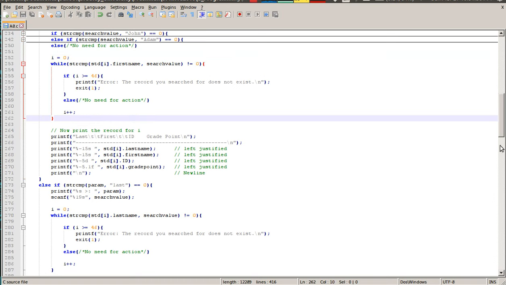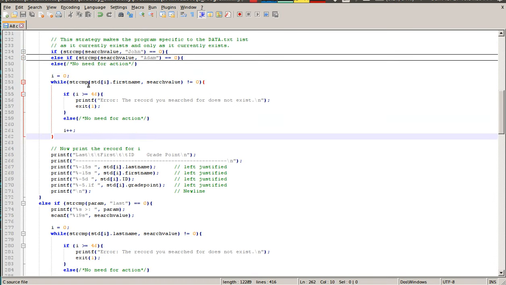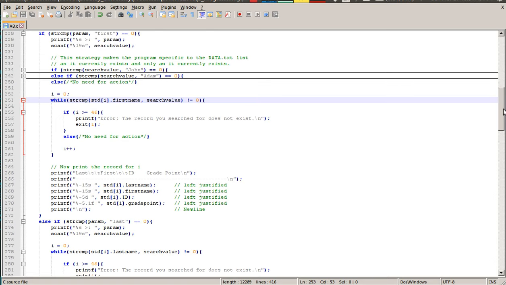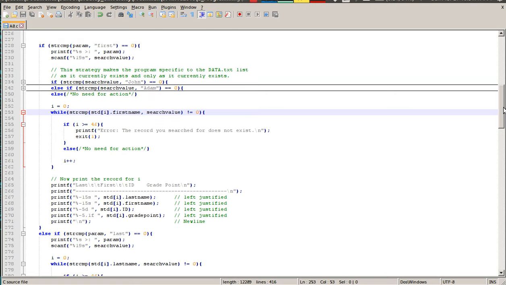Now let's look through how it actually searches. So it has string compare, first name, search value. This is an easy example here. So let's say that they're going to search by first name, and they're going to search for me, Austin, A-U-S-T-I-N. So they type in Austin. If it's lowercase, that's not going to work. If it's capitalized, it'll throw you an error. If it's capitalized, perfect.